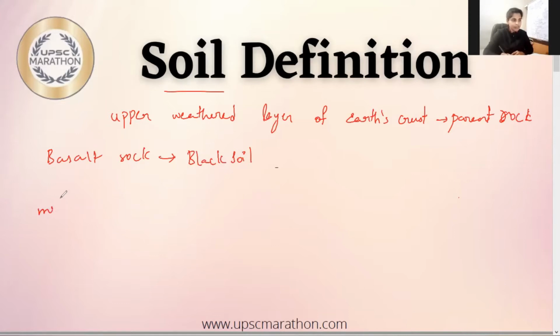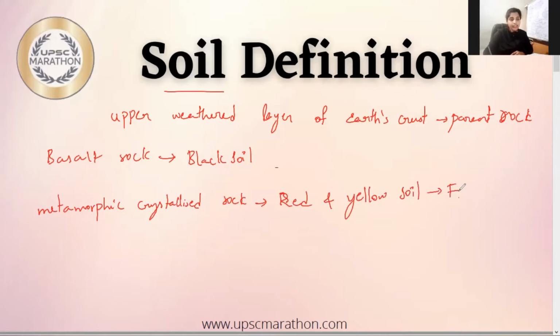Next, let us consider metamorphic crystallized rock. Now, disintegration and weathering of this metamorphic crystallized rock will lead to the formation of red and yellow soil. And the color of this soil depends upon the iron content in that soil. The more the iron content, the more red it is. Fine. So this is about the definition of soil, upper weathered layer of earth's crust.